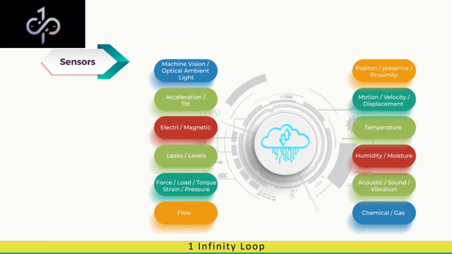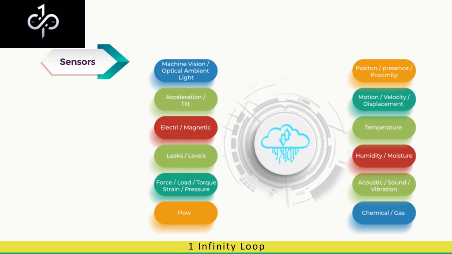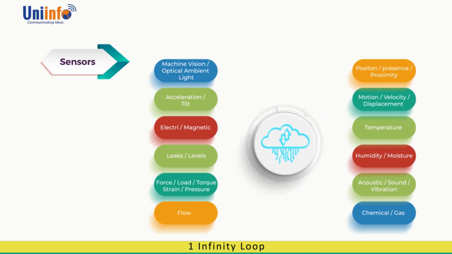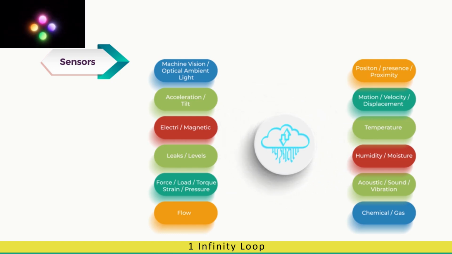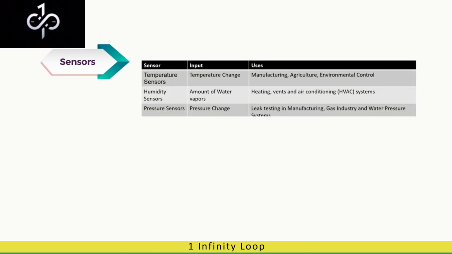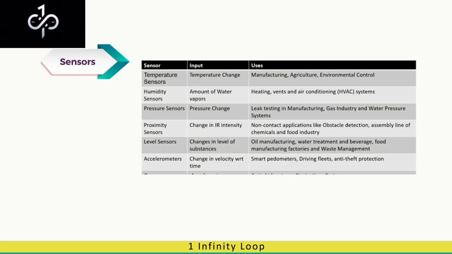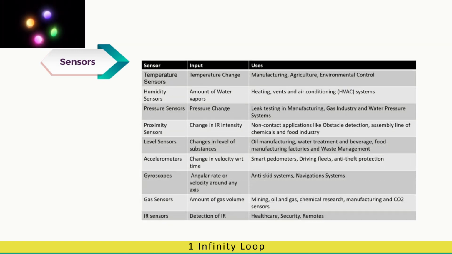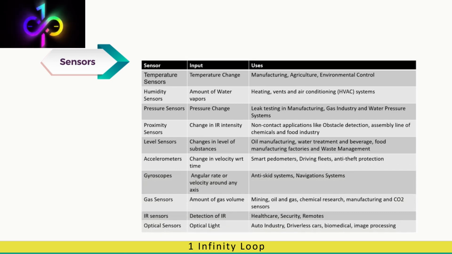There are multiple sensors available nowadays which can measure multiple parameters like proximity detection, acceleration, tilt, etc. Some of the common sensors are listed in this slide. In the next slide, the properties and measured values of these sensors are mentioned.